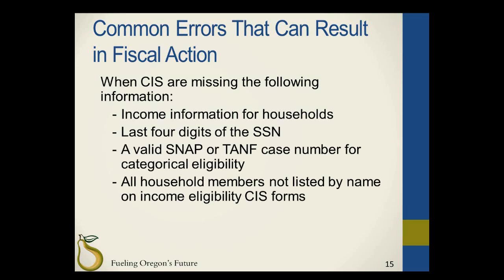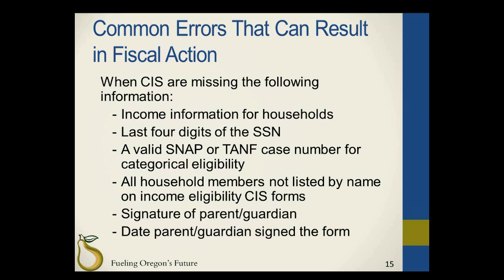However, households may or may not include foster children when qualifying by income. Also missing: the signature of the parent or guardian, and the date the parent or guardian signed the form.